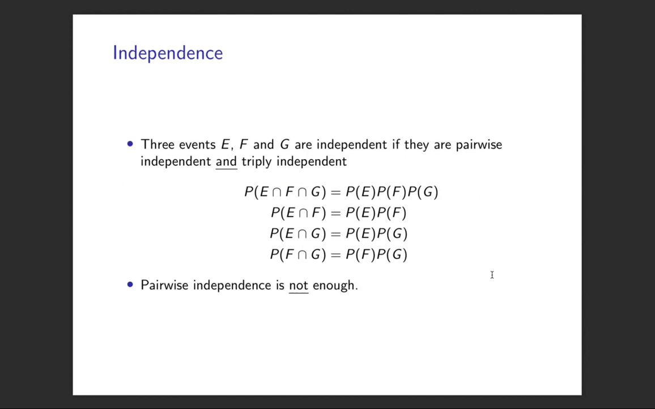Let me skip over this. It's just a side comment that if you have 3 random variables, not just 2, and you're interested in whether they're independent, it's not enough for them to be pairwise independent. It's not enough that E and F are independent, and F and G, and E and G. Instead, you need them to be triply independent, which is this third condition here. It's a rare thing to come across, but it's worth being aware of.